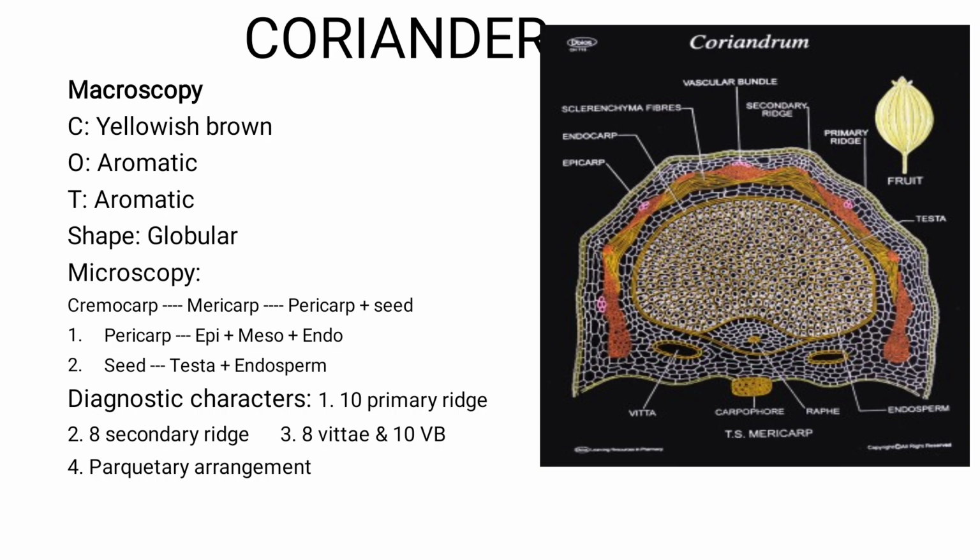So the cremocarp is divided into two halves, each half is a mericarp, and in one mericarp there will be a pericarp and a seed. The pericarp layer is again divided into three sublayers: epicarp, mesocarp, endocarp. And in the seed there will be two layers: testa and endosperm, right?